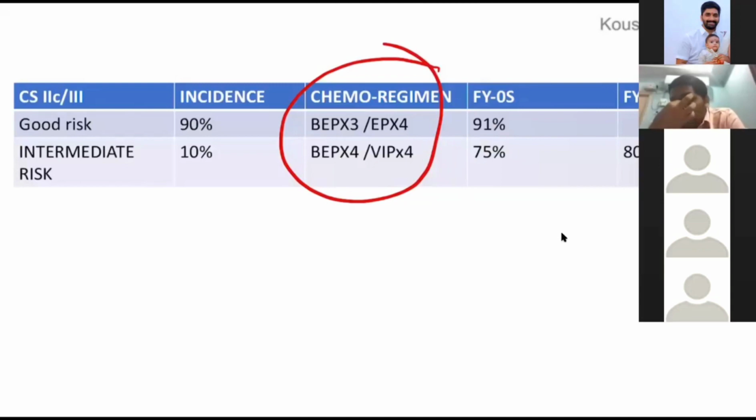I understood your question. You give first line chemotherapy, serum tumor markers are increasing. Ideally, you have to go for second line chemotherapy. Yes, sir. But if the mass is very large and it is compressing the ureters, causing symptoms, compressing the IVC, the patient is having pedal edema, in these patients, rather than going for second line chemotherapy, you immediately, desperately, remove that mass.